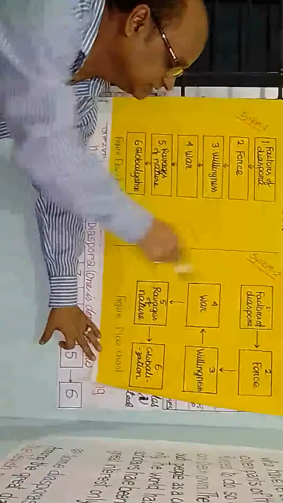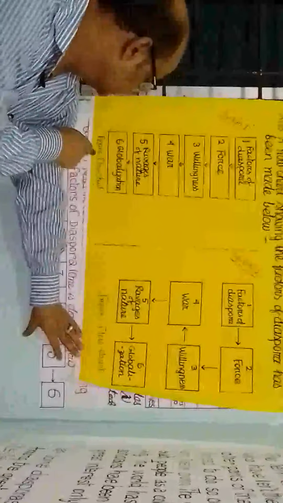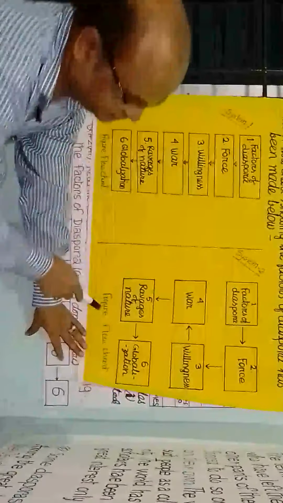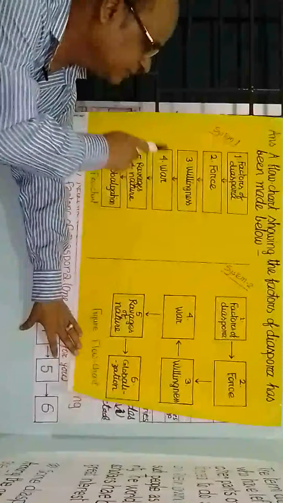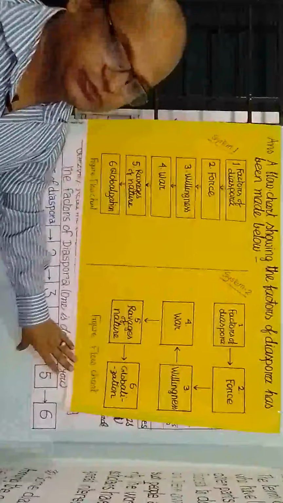Okay, and at last the third part of a flowchart is caption. Caption means figure. This is a figure. So what figure is this? Figure: flowchart. Okay, I think this system number 1 will be easier for you, so you will try to follow this system.